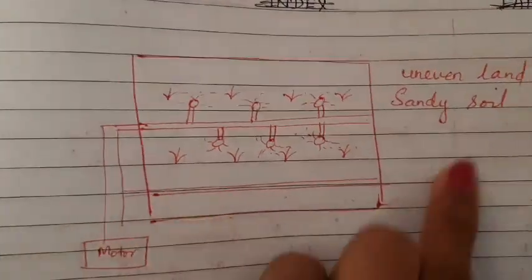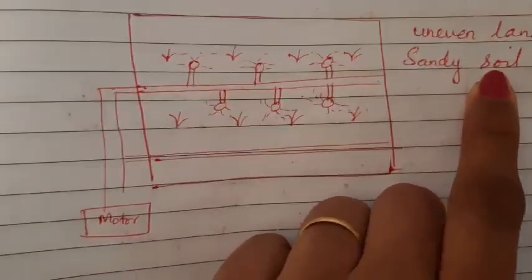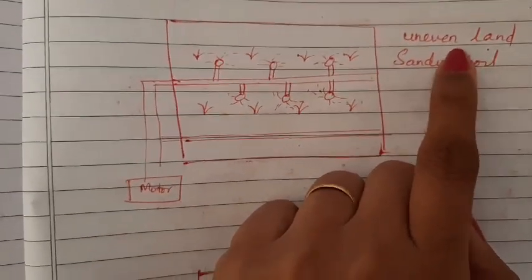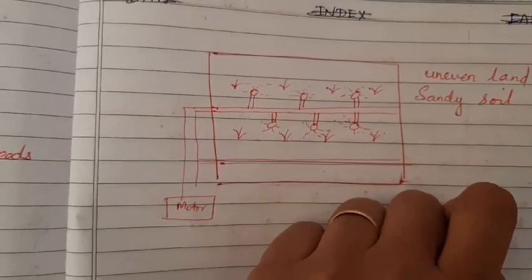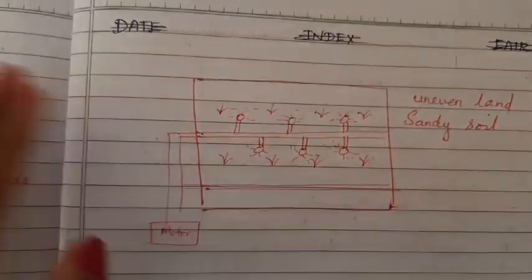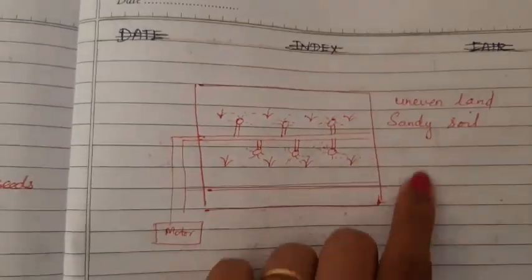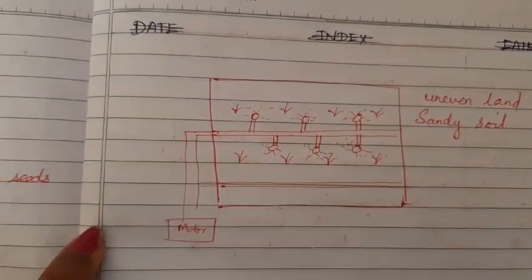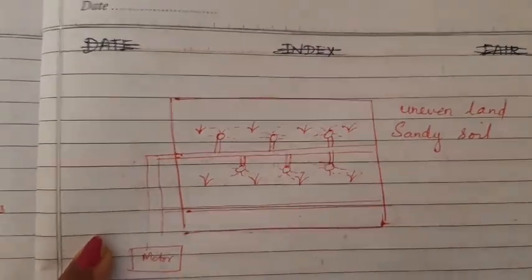Okay. The sprinkler system is the method used for crops grown in sandy soil and in the case of uneven land. What do you mean by uneven land? That is, the layer of the soil may not be even. There may be ups and hollow spaces, and then again ups and downs in the layer of your field. In the case of uneven land, this sprinkler method is found to be the effective one.